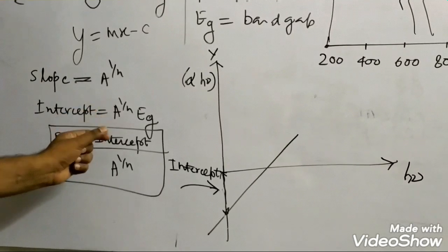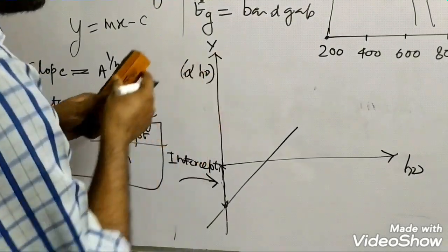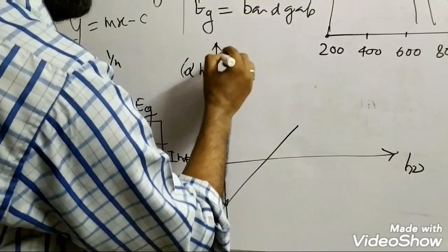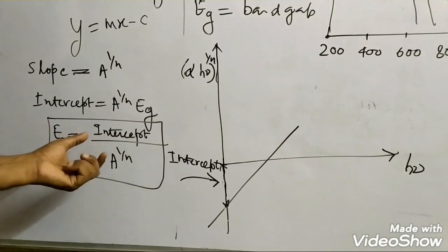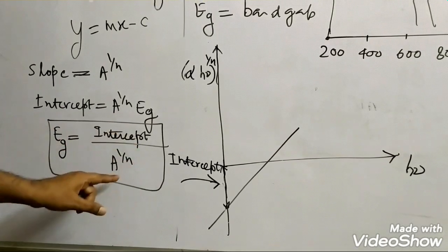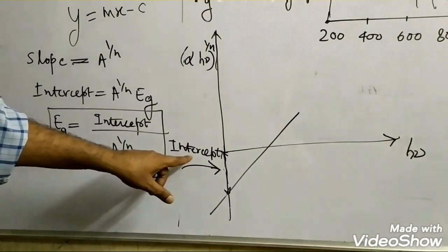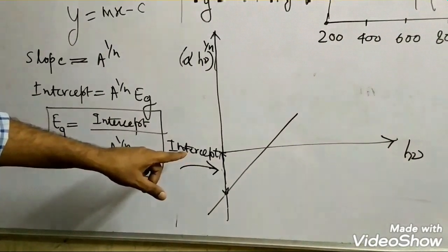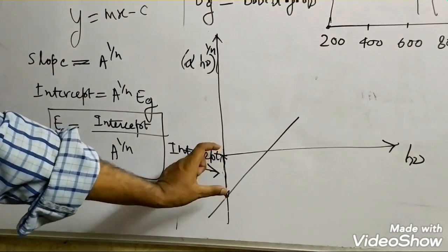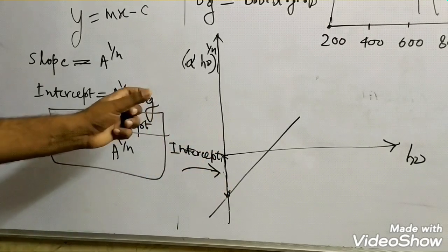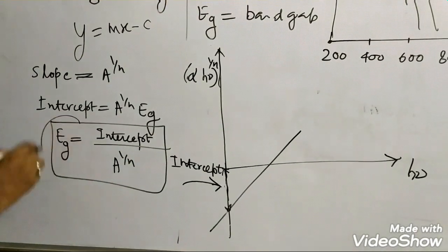So what you need is, here it should be (alpha h nu) to the power 1 by n. So this is a small correction. So this is how the band gap is measured. Eg, intercept upon A to the power 1 by n. So this is the intercept. You measure this intercept graphically and divide it by A to the power 1 by n. That will give you the band gap.